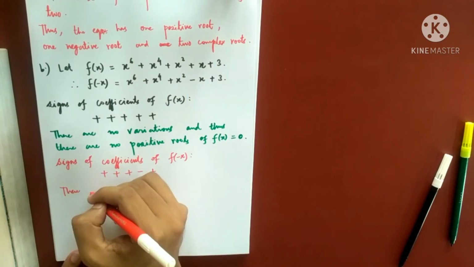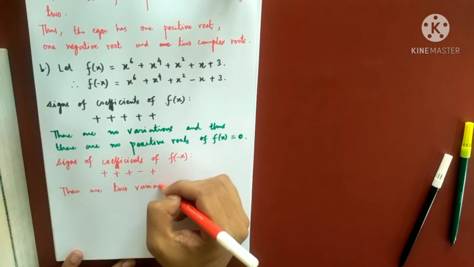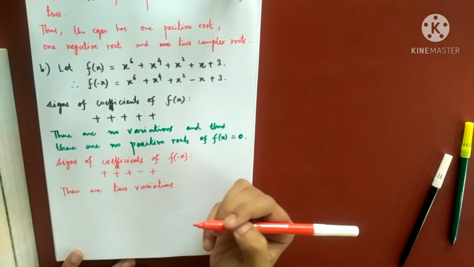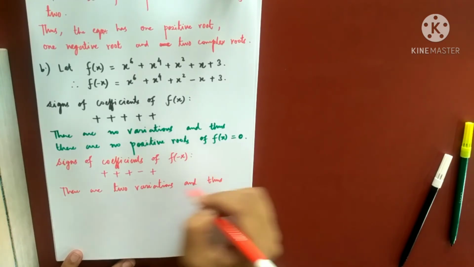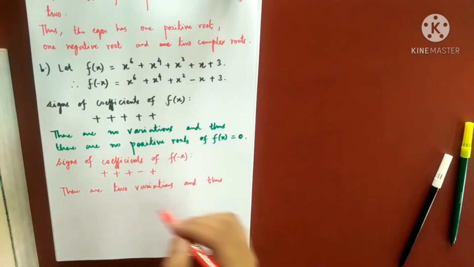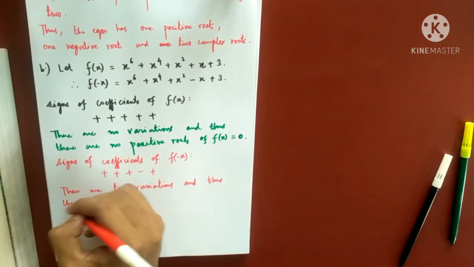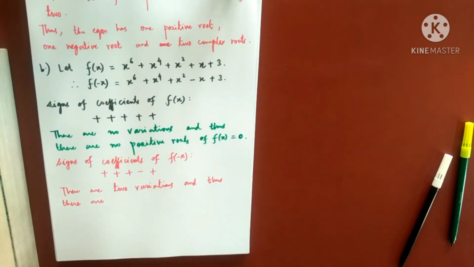There are 2 variations of signs, and thus the number of negative roots of the original equation. So what can you say about the number of negative roots of the equation f(x) equals 0?